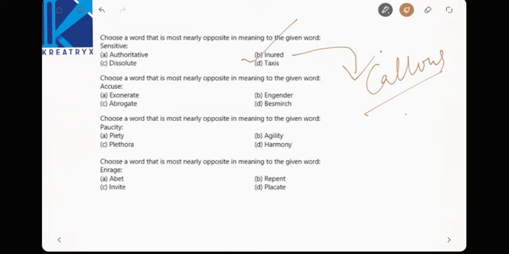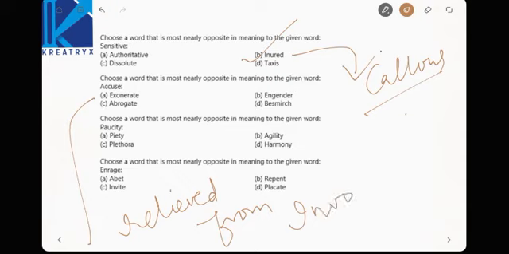Choose the word which is nearly opposite to the meaning. Accuse. Accuse means having an involvement in something, so you have to find out the meaning without involvement. Abrogate is a person having involvement. Besmake is also an involvement. Engender is also an involving thing. Exonerate is relieved from. What do you mean by exonerate? Relieved from involvement, right? Exact opposite of involvement.